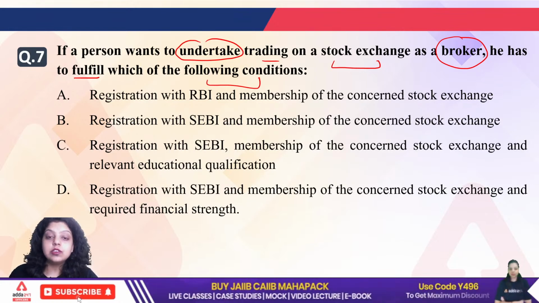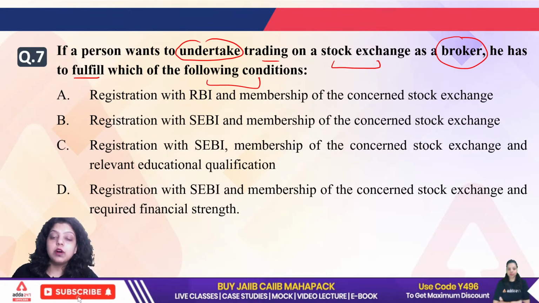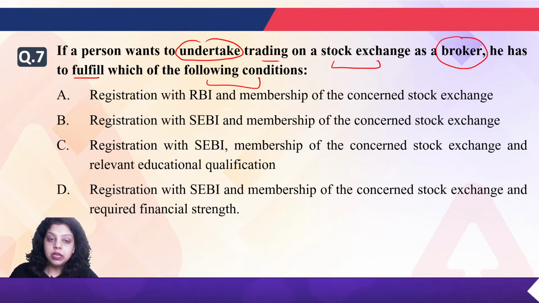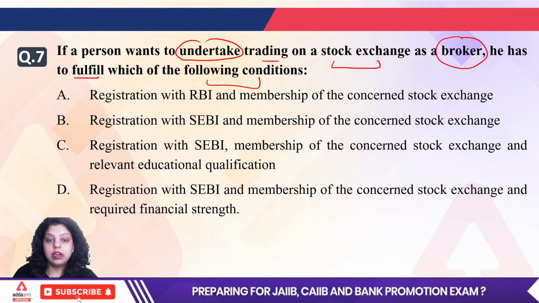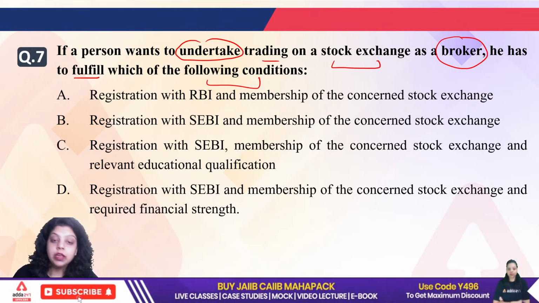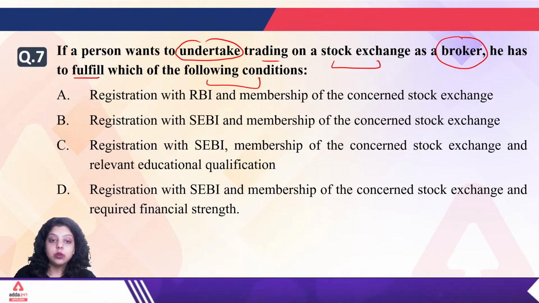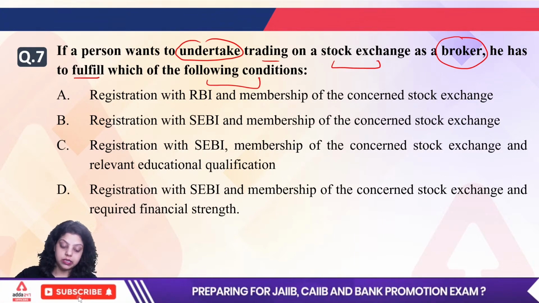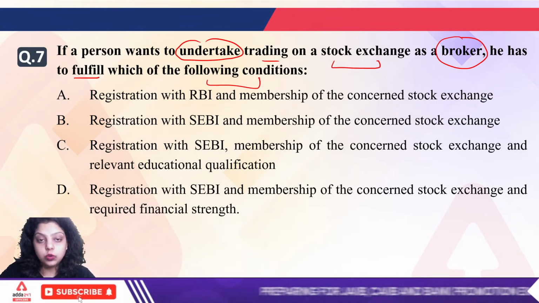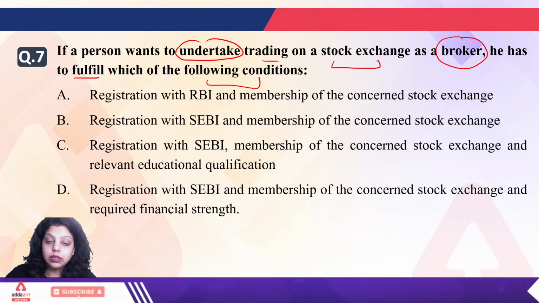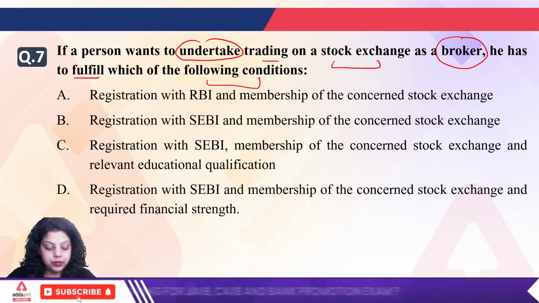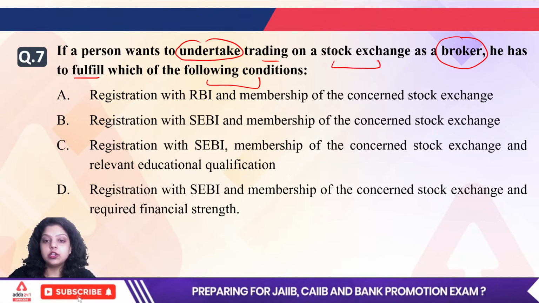Second is saying registration with SEBI and membership of the concerned stock exchange. Third is saying registration with SEBI, membership of the concerned stock exchange and relevant educational qualification. Fourth is saying registration with SEBI and membership of the concerned stock exchange and required financial strength. So which of the following conditions has to be fulfilled when a person wants to undertake trading on a stock exchange as a broker?